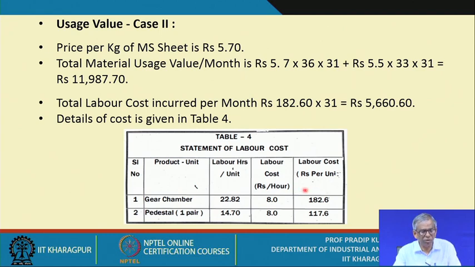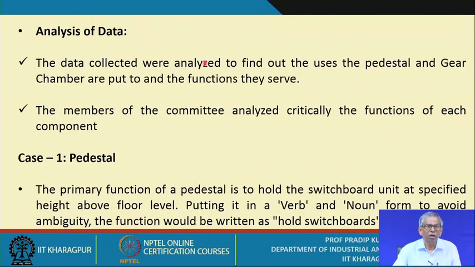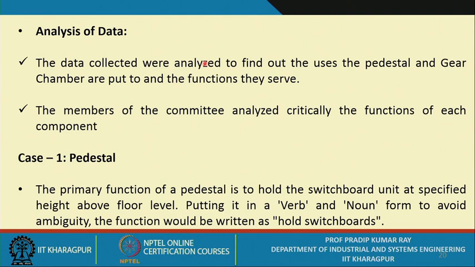So, it's a statement of the labor cost, which is a part of the uses value, and that is case 2. Now, how do you analyze the data? The data collected were analyzed to find out the uses the pedestal and the gear chamber are put to and the functions they serve. So, this is very, very important. That means what are the data you get directly from the use value or the functional value, and the members of the committee analyzed critically the functions of each component.